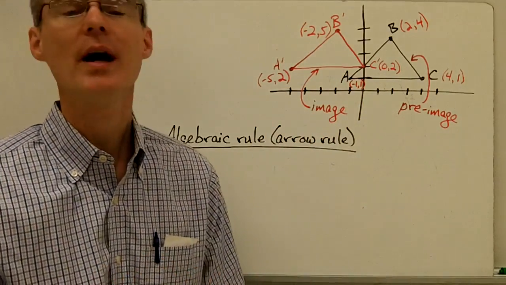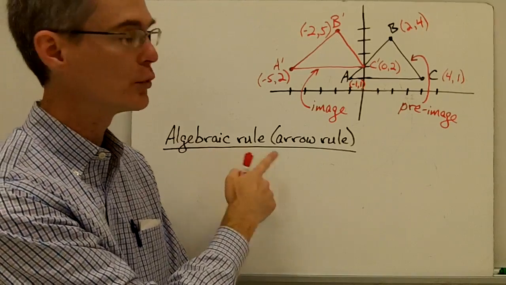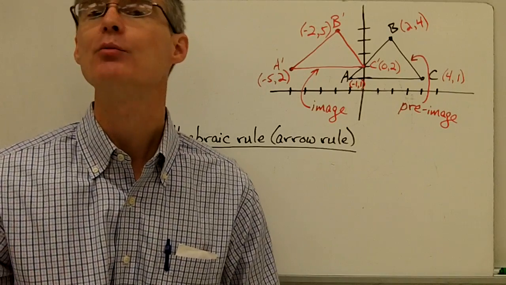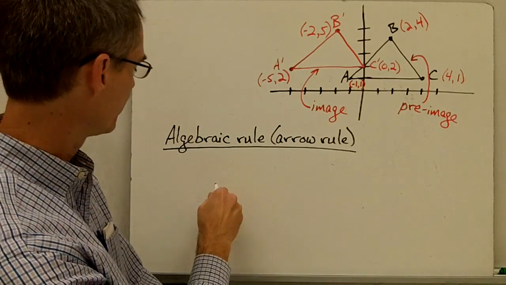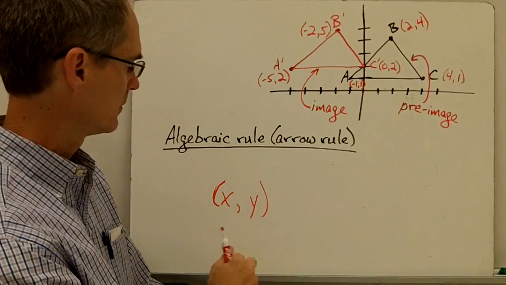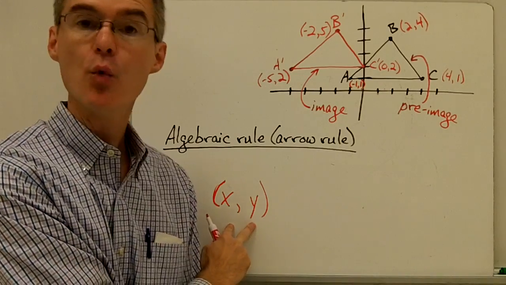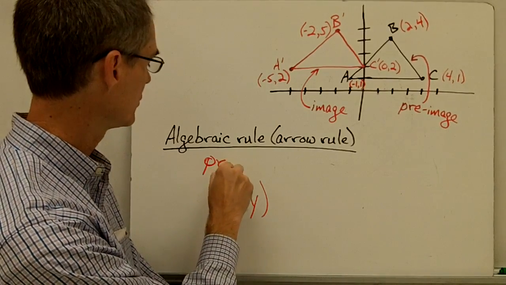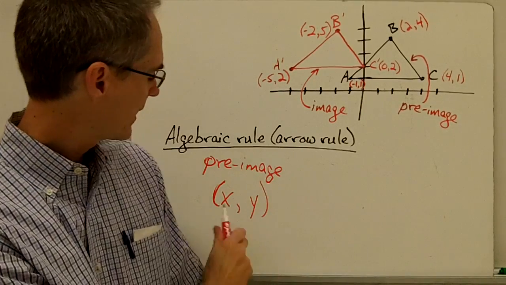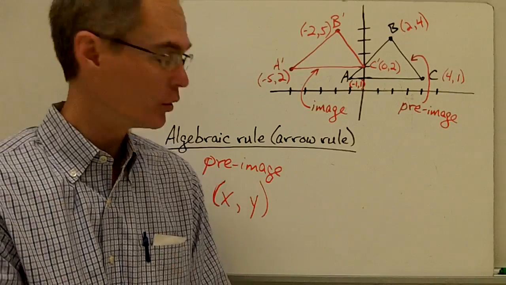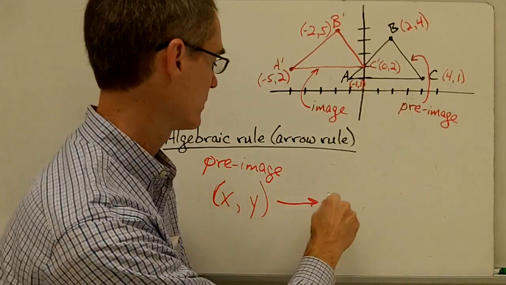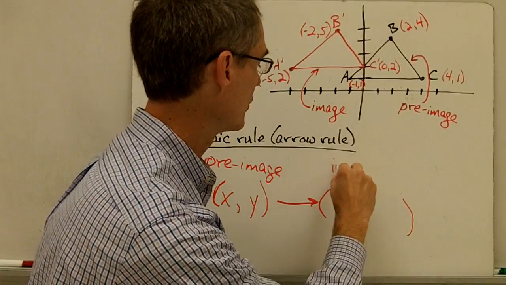Now we'd like to describe this translation using something called the algebraic rule or the arrow rule. And this is just a way to describe the translation using algebraic notation. And specifically, we're going to start with x comma y, which this notation represents the coordinates of our pre-image. And we would like to know what is a rule that we could use to transform our pre-image coordinates into our image coordinates.